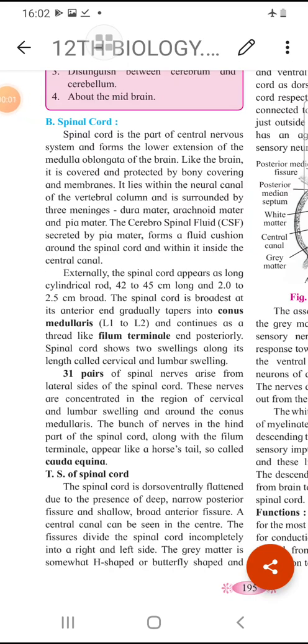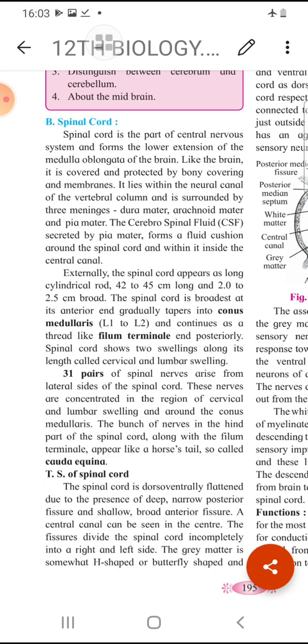We are on page number 195. The topic we have already covered: encephalon, that's the brain, forebrain, midbrain, hindbrain, prosencephalon, mesencephalon, rhombencephalon. And we have understood various parts and the functions.